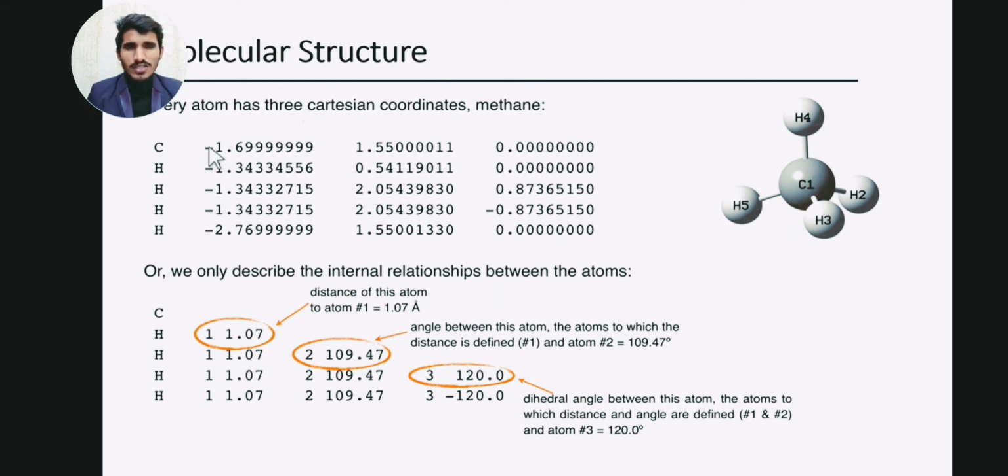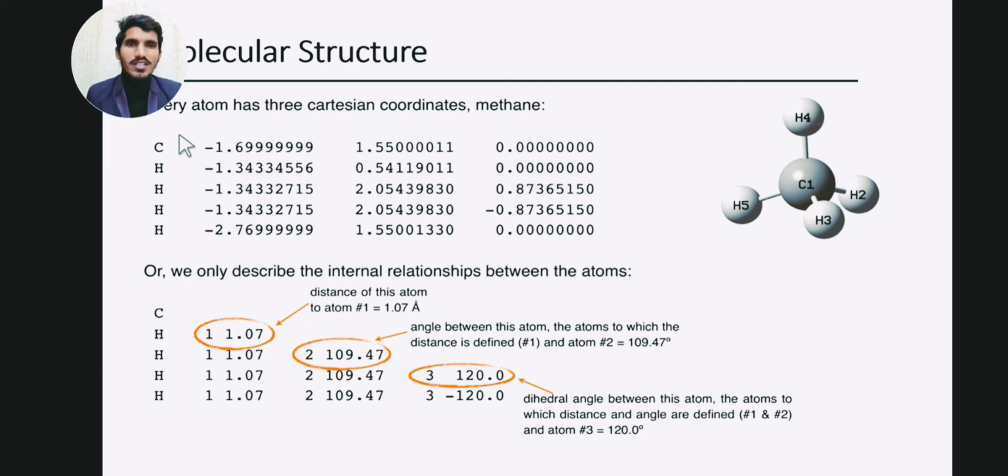So the software uses the 3 Cartesian coordinate system to describe the structure of a molecule. This is the visual illustration of methane, whereas this is the illustration of how a software interprets a molecule.